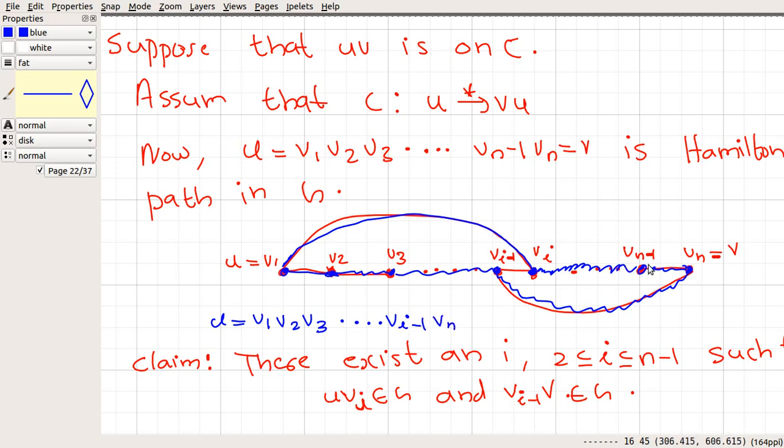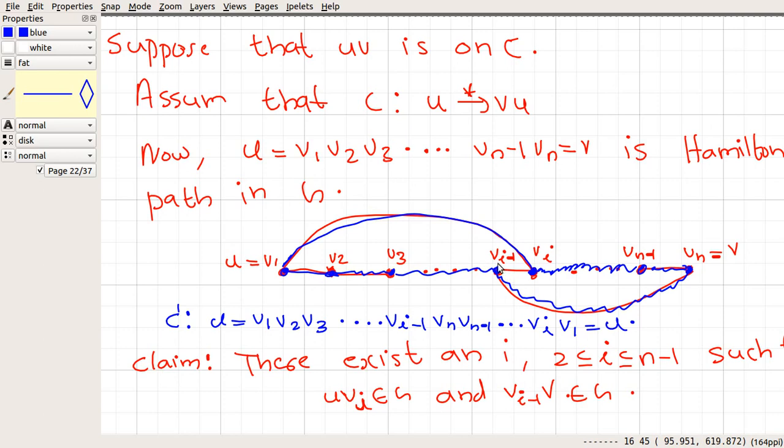From vn we move to vn−1 using this edge and this segment of the path. From vn−1 we move to vi, and from vi using this edge we move to v1, and v1 is nothing but u. Now we have a cycle here. Let's call that cycle C'.